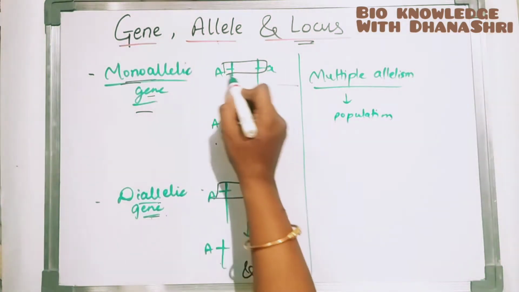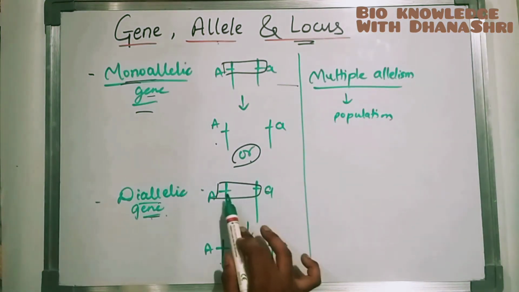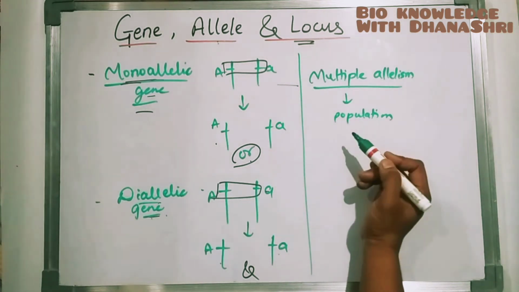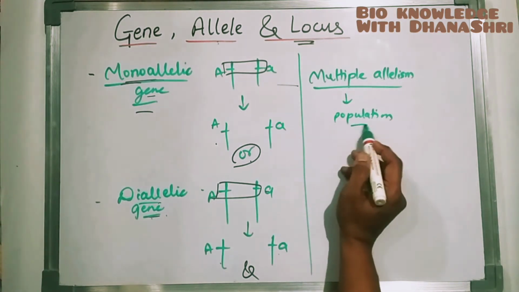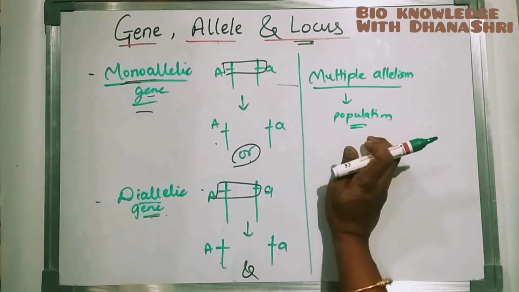Why? Because on genes, two alleles will be formed, only one or two. More than that can't be found. We can study this multiple allelic condition in a population, and the state is called a multiple allelic locus.